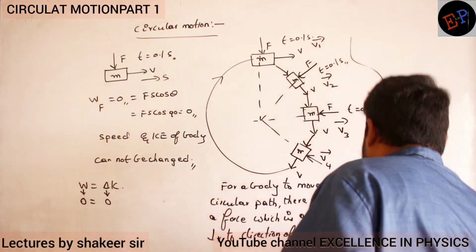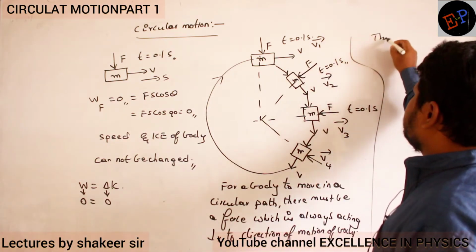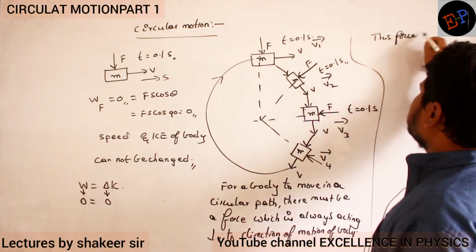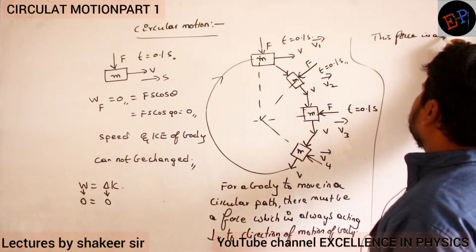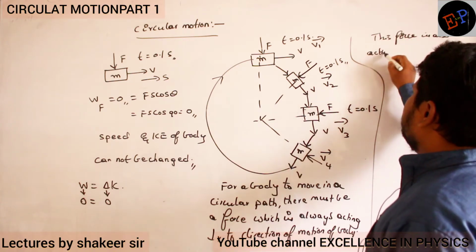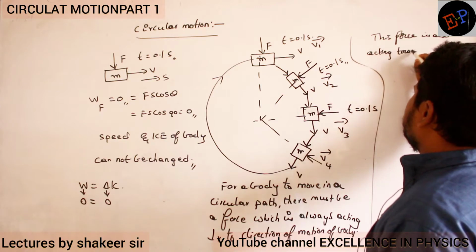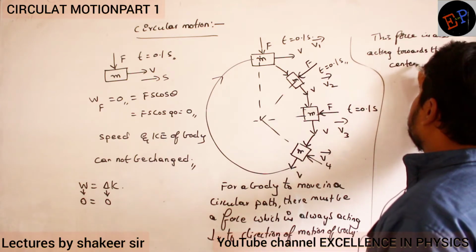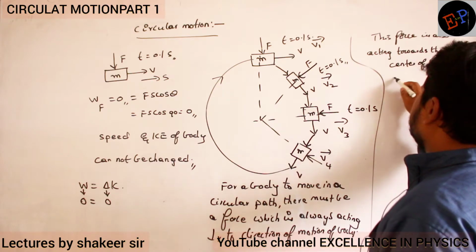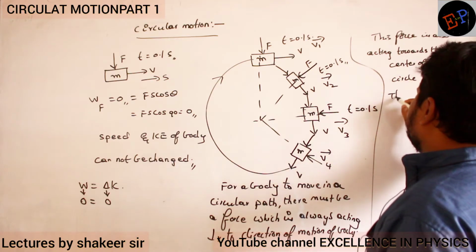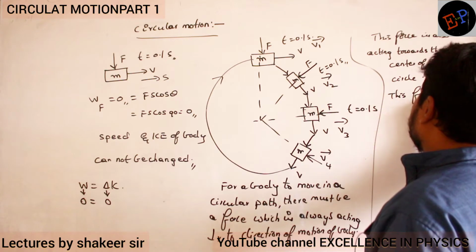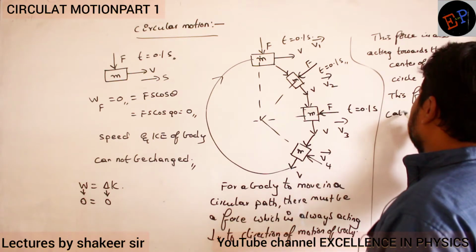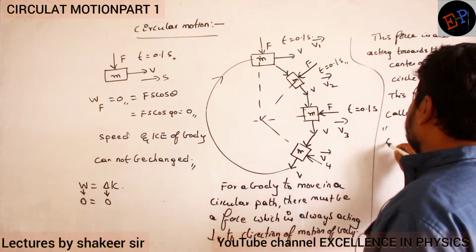Clear? So this force is also acting towards the center of the circle. This force is called, what do we call that force?